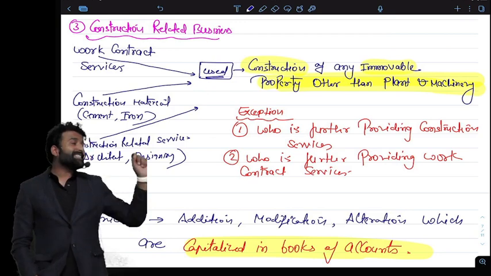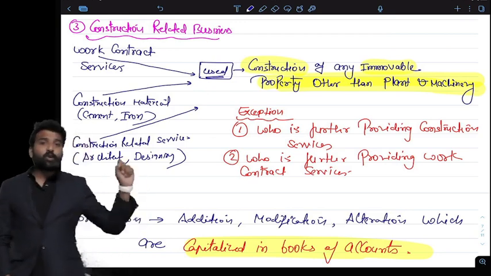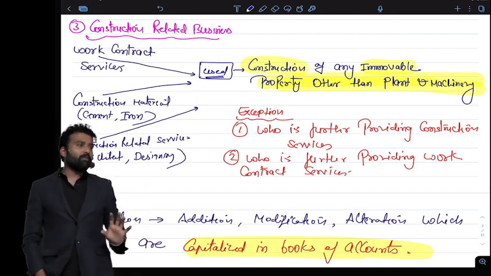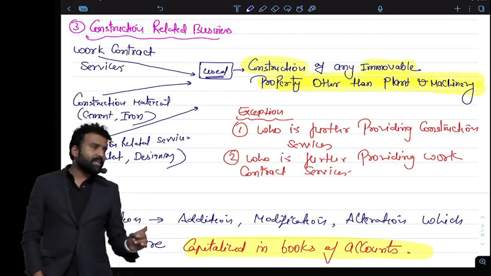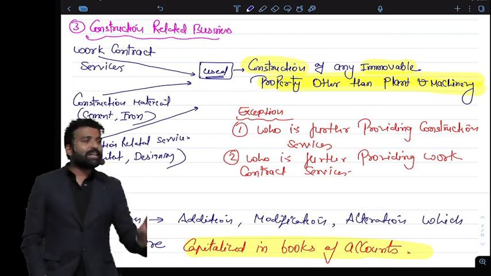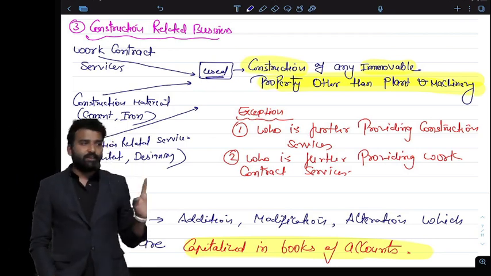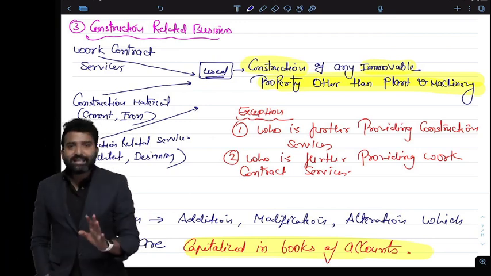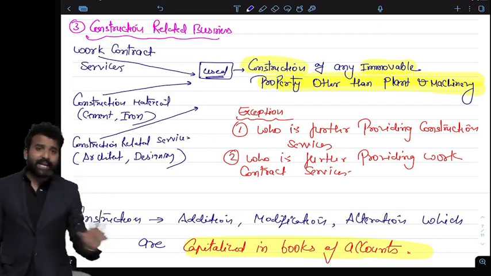You will be charging it as your cost. You will be debiting it in your P&L account. So repairing is always allowed, whether it is for plant and machinery or for a building. But construction is allowed only for plant and machinery. For construction of any immovable property other than plant and machinery, credit is not allowed.